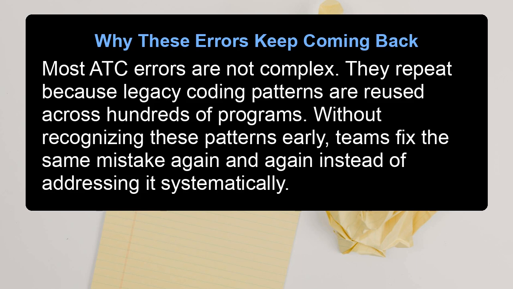Why do these errors keep coming back? Most ATC errors are not complex. They repeat because legacy coding patterns are reused across hundreds of programs. Without recognizing these patterns early, teams fix the same mistake again and again instead of addressing it systematically.